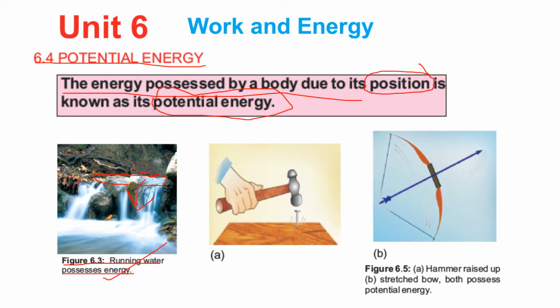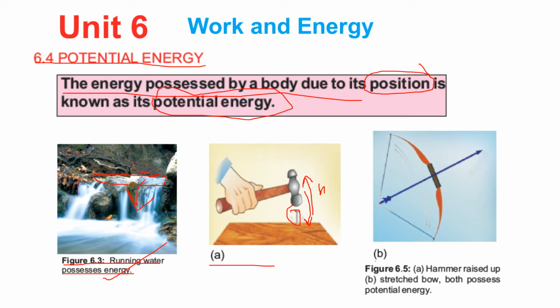Now if we see the second figure, figure A, a hammer is raised up to some height, and then again we bring it down to press this nail. So as the hammer is raised, obviously it will get some height. When it gets some height, it has energy that is potential energy, right?